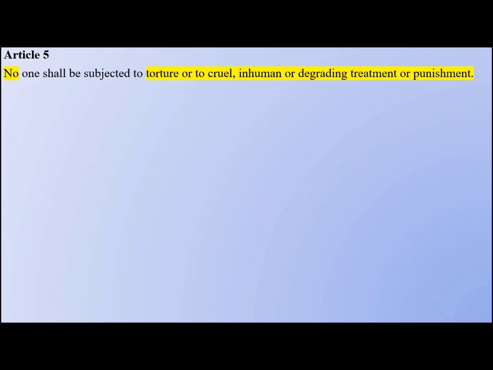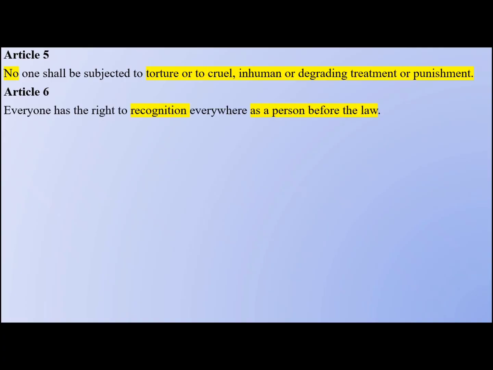Article 5 says that no one shall be subjected to torture or to cruel, inhuman or degrading treatment or punishment. So this clearly says that no one should be tortured. This impliedly comes under Article 21 of the Indian Constitution. Then Article 6 says that everyone has the right to recognition everywhere as a person before the law. There is no corresponding article in the Indian Constitution, but you can also take Article 21 for this.